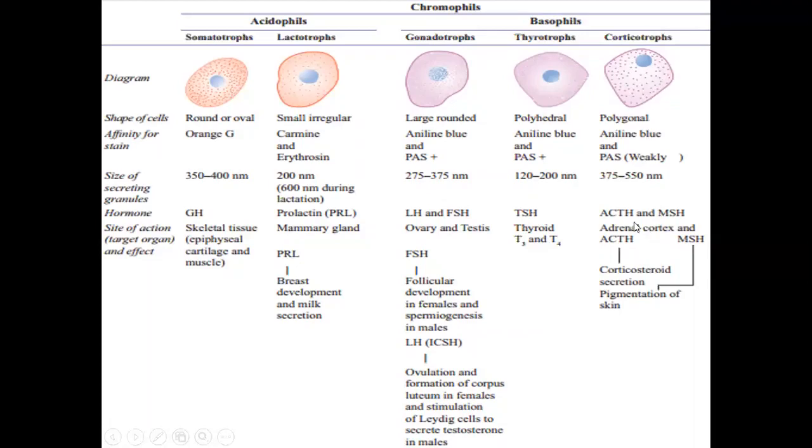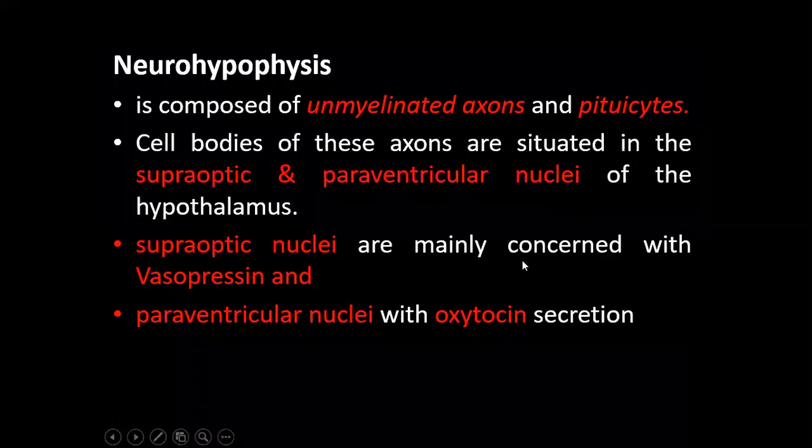Corticotropes secrete adrenocorticotropic hormone and melanin stimulating hormone. Adrenocorticotropic hormone acts on adrenal cortex and melanin stimulating hormone acts on skin. On adrenal cortex, adrenocorticotropic hormone stimulates corticosteroid secretion, and melanin stimulating hormone stimulates pigmentation of skin.